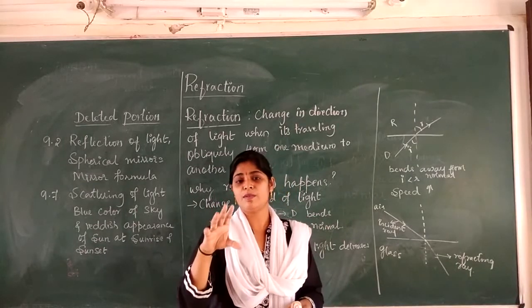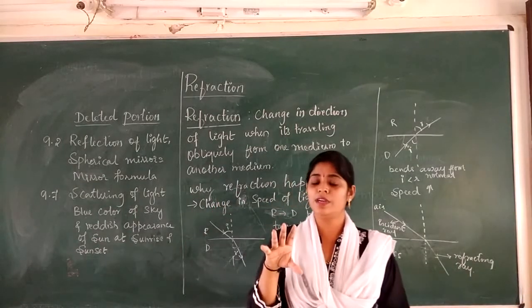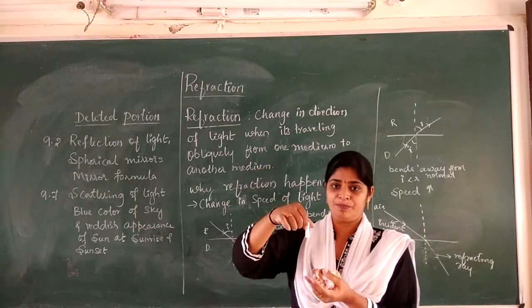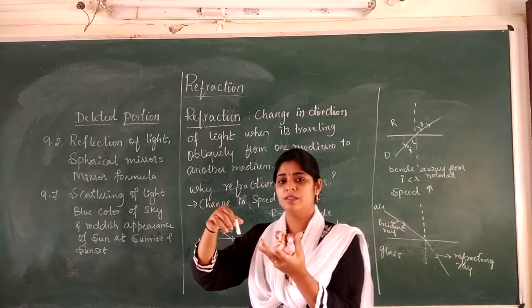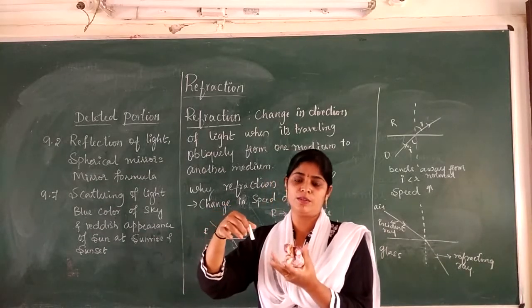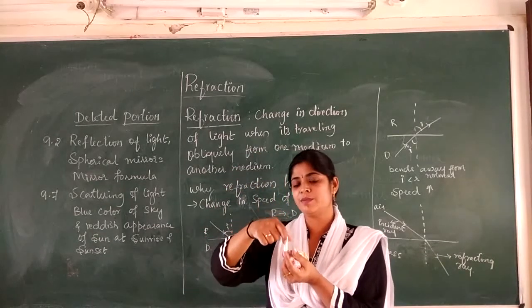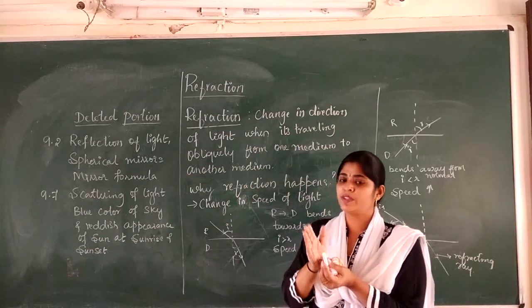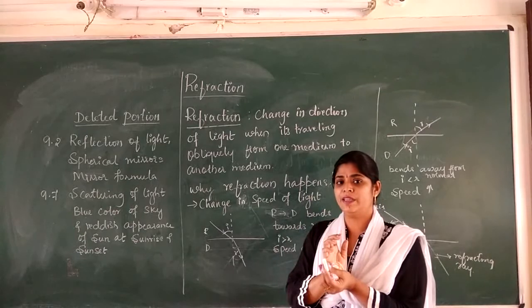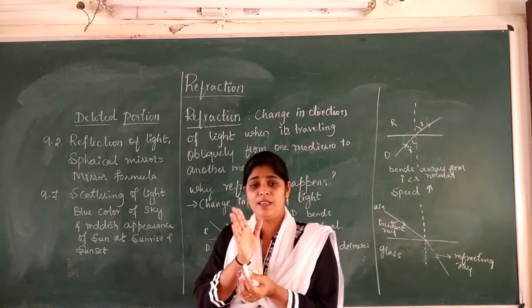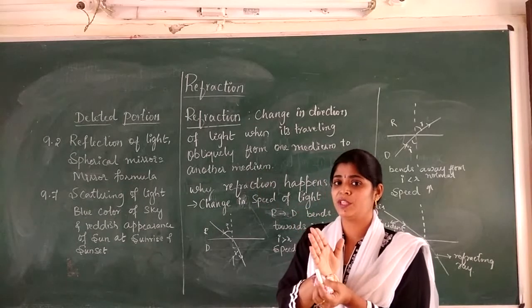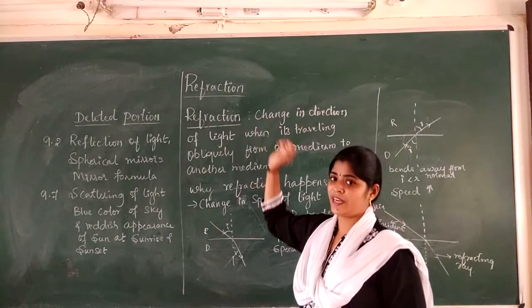You can take a transparent glass jar filled with water. For that, you just insert a pencil into the filled transparent glass jar. If you observe it, what do you observe? You observe that the pencil is slightly bent. That slightly bent position of the pencil is due to refraction.